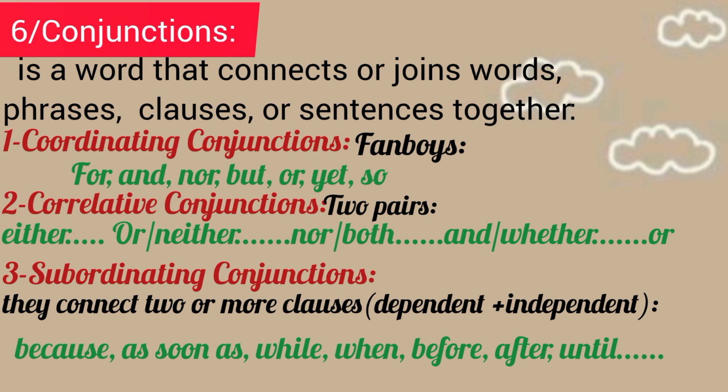The second type is correlative conjunctions. They work in pairs. For example, either or, neither nor, both and, whether or.